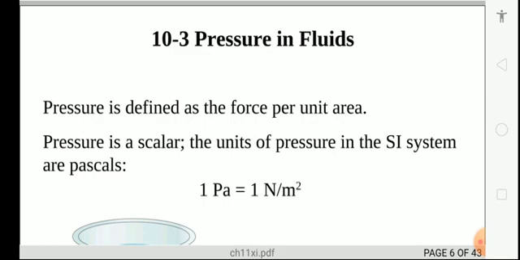A common way is to express pressure in terms of the height of a mercury column. In such a case, cm Hg or mm Hg is used as a unit of pressure. 1 atm is equal to 76 cm Hg.